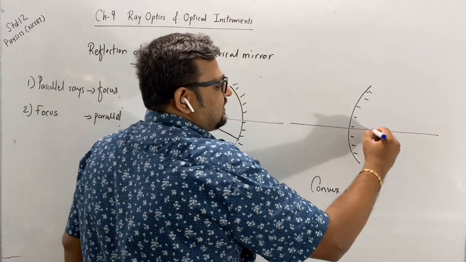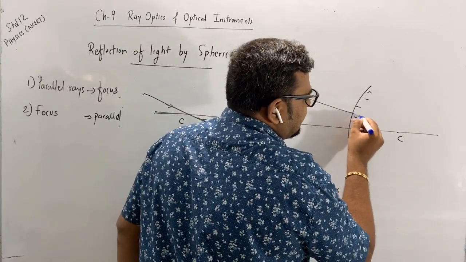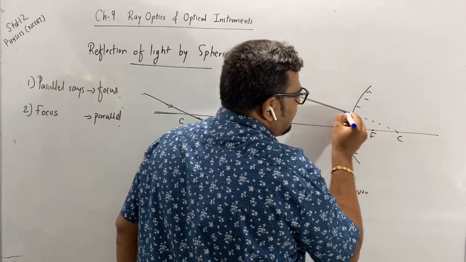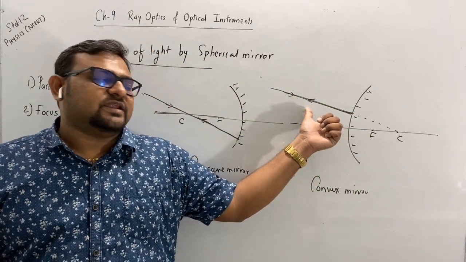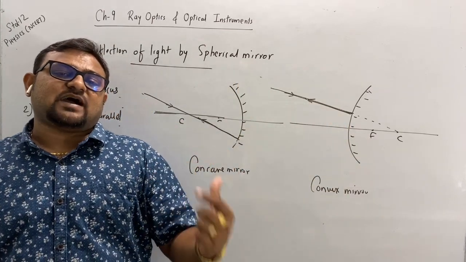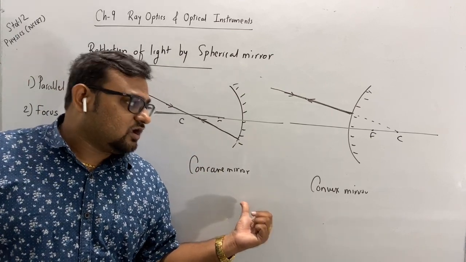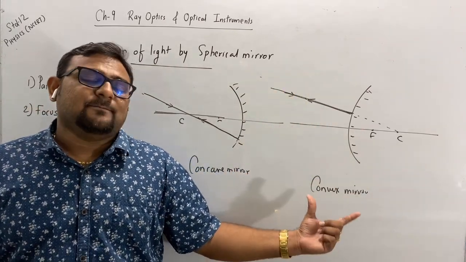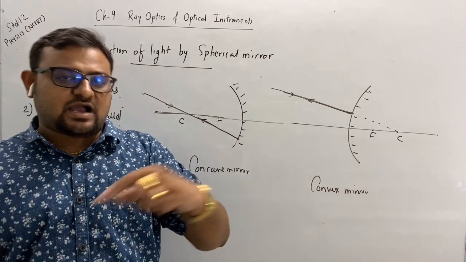Whereas in a convex mirror, if the ray is directed towards the center of curvature in this way, the reflected ray will be on the same path but the direction is opposite. That means when the ray is passing through the center of curvature in a concave mirror, or directed towards the center of curvature in a convex mirror, it will return through the same path.